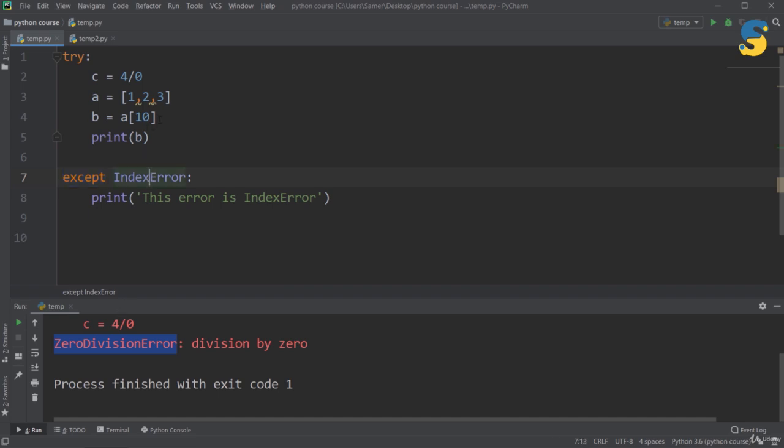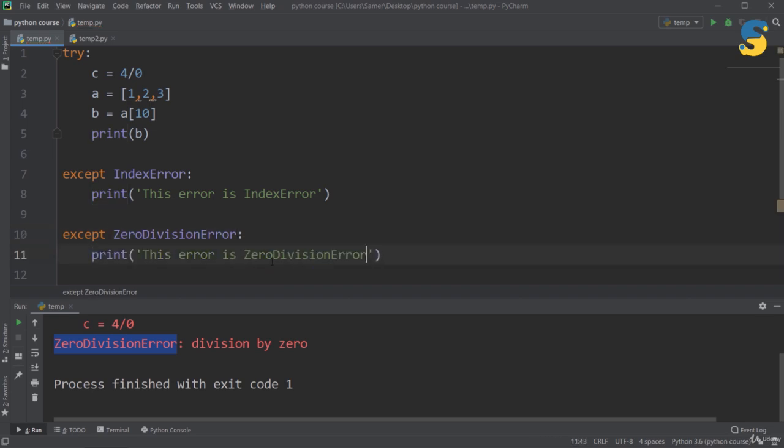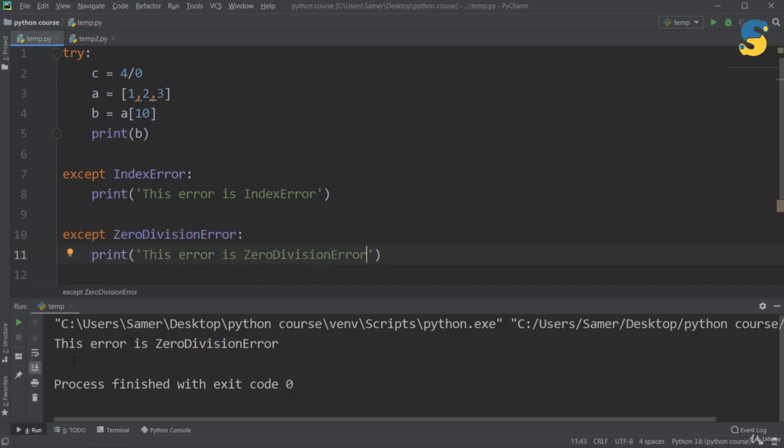Because simply this except is only for index error. So when this type of error happens, this part of code will be executed. Otherwise, it's not. Now how to handle zero division error also? So I will add another exception. I will say except zero division error, and then I will print zero division error. Run. As you see now, the error disappeared and there is no problem in my program.